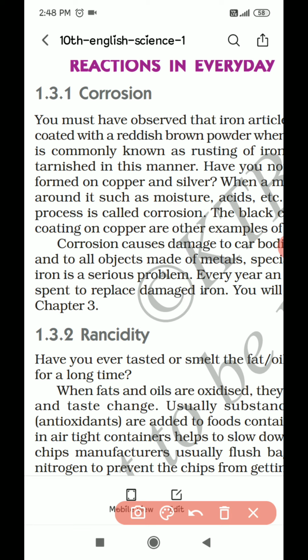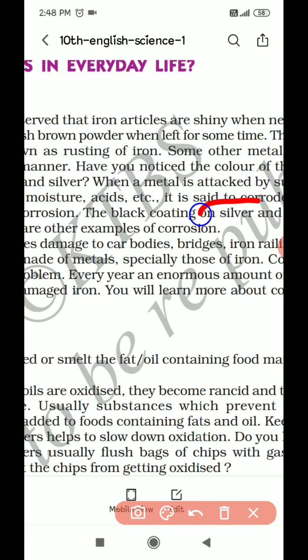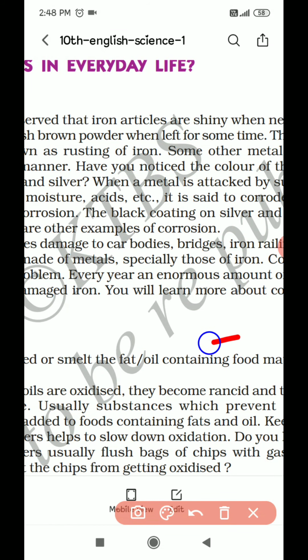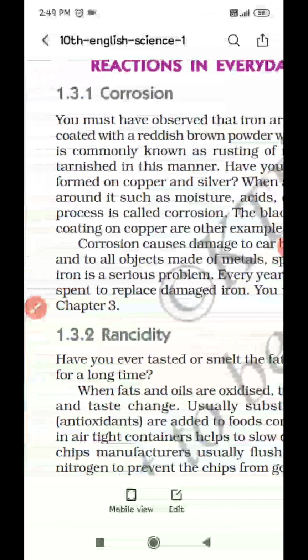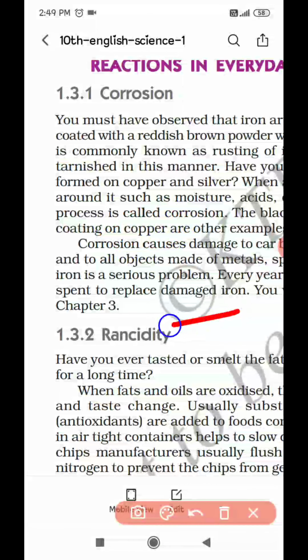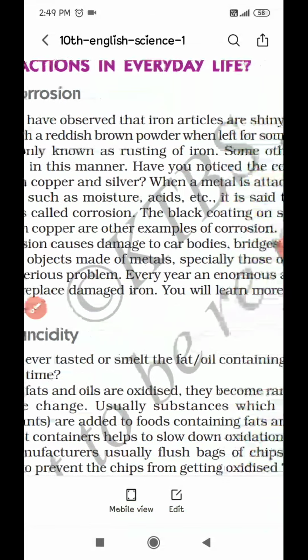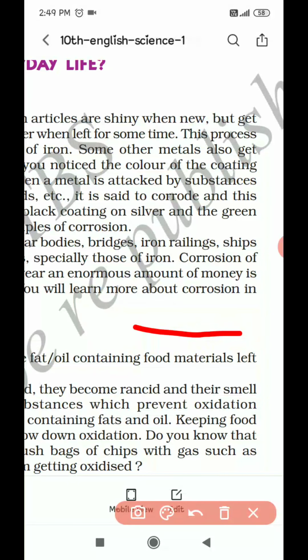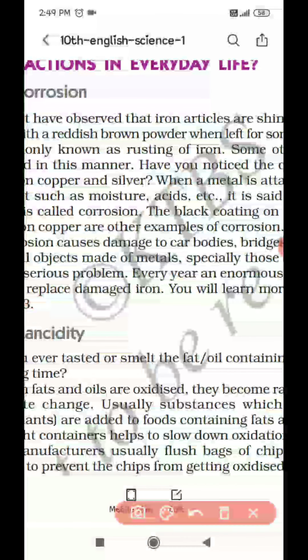Some examples: not only iron gets corroded, such that your shining iron becomes reddish brown, even your silver, which is silver in color, sometimes after a few years shows a black coating on the metal. That is also an example of corrosion. Not only silver, even copper gets corroded. When copper gets corroded, a green color is imparted on the copper metal, which indicates that copper is being corroded. So this is what corrosion means.